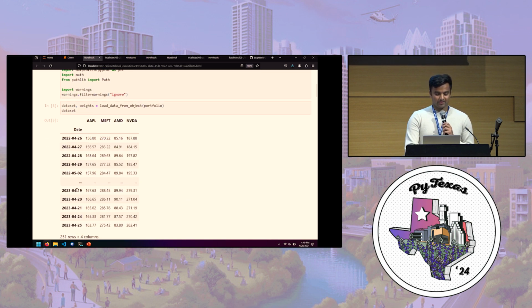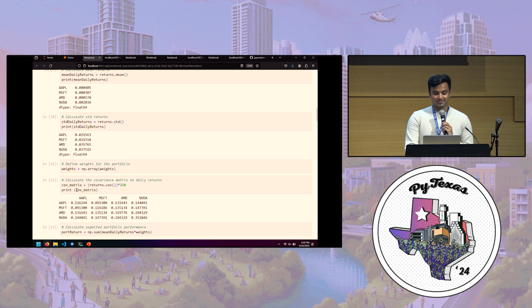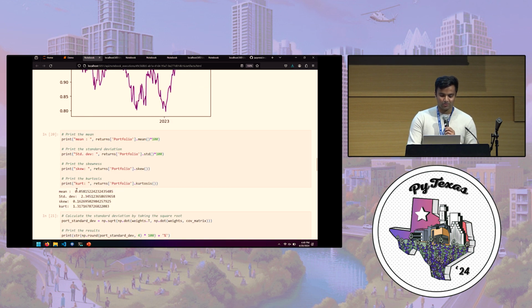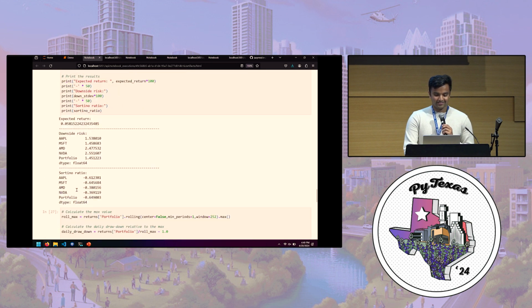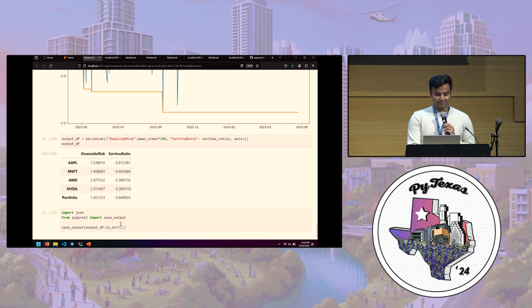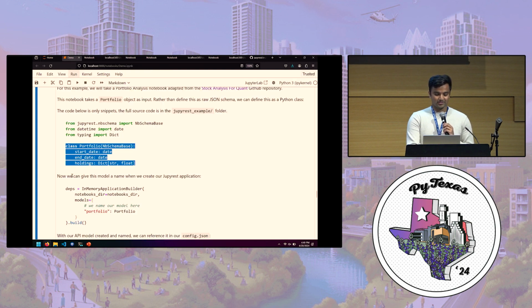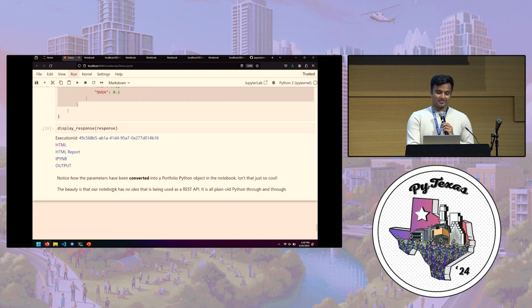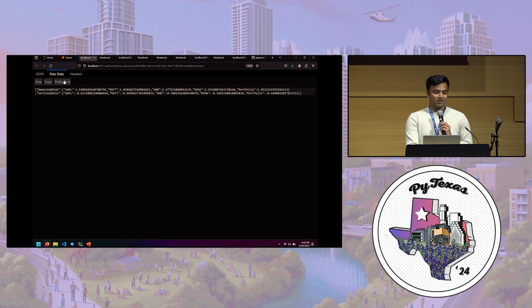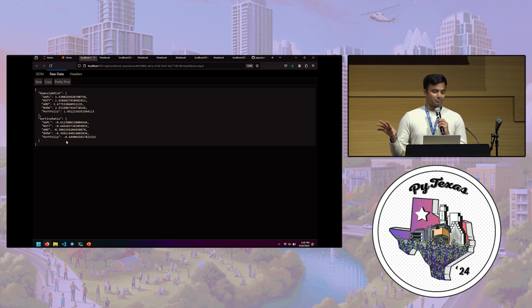So this notebook is a little bit more involved. It has a bunch of stock stuff here. Honestly, I don't actually know what any of this means, but there are some nice graphs. And you see here, I'm also saving some output. So just like the other notebooks, I'm able to get a JSON output as well. If all you want is to look at some condensed information from your notebook function, you get that.